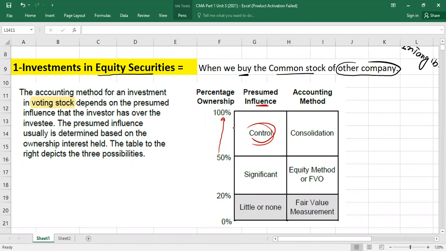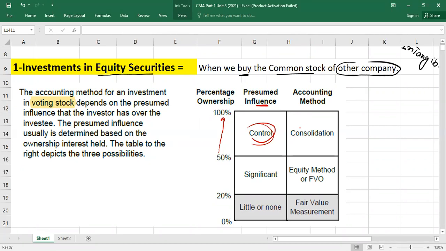For example, we are running a business. One person owns 55% of the stock, and the other person, let's assume, owns 45%. Majority is the authority, this is what we consider, right? So the person who owns more than 50% of the stock will be the decision maker because he is holding the majority of the voting rights.